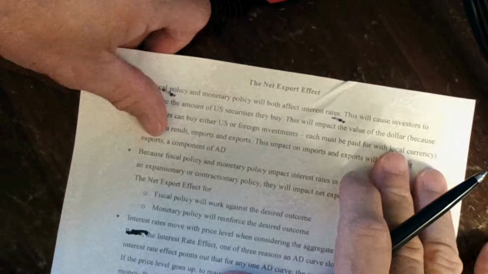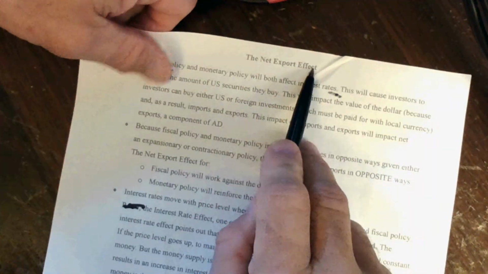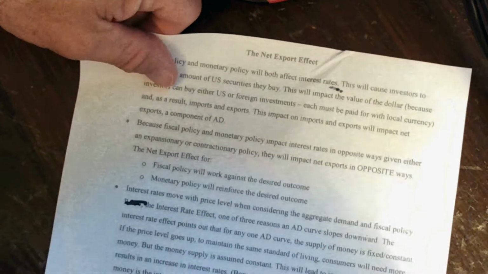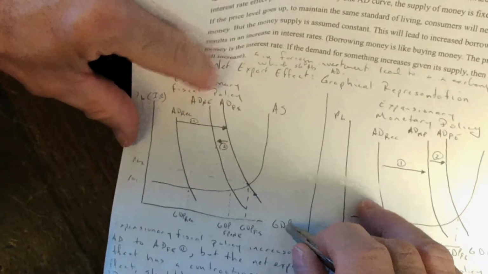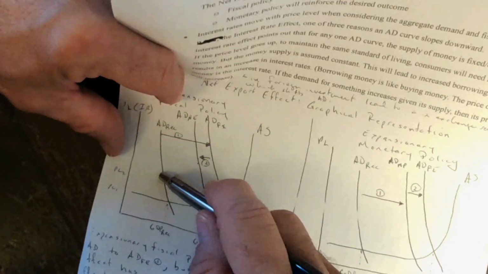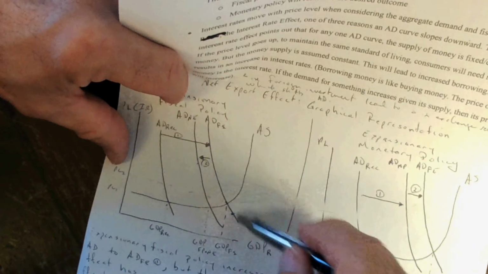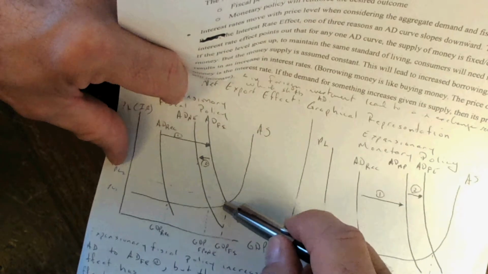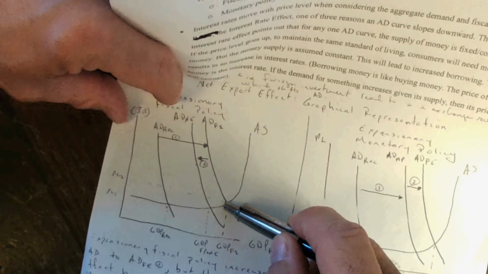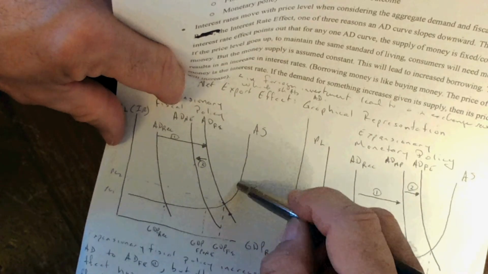We're going to discuss monetary policy with respect to the net export effect, or the net export effect with respect to monetary policy, actually. We talked about the net export effect with regard to fiscal policy, and we noticed that when fiscal policy, expansionary fiscal policy, for example, using G and T to push aggregate demand to the right from the horizontal range to the middle of the intermediate range to achieve full employment, that would affect price level. Since we're in the intermediate range now, there will be an increase in the price level.